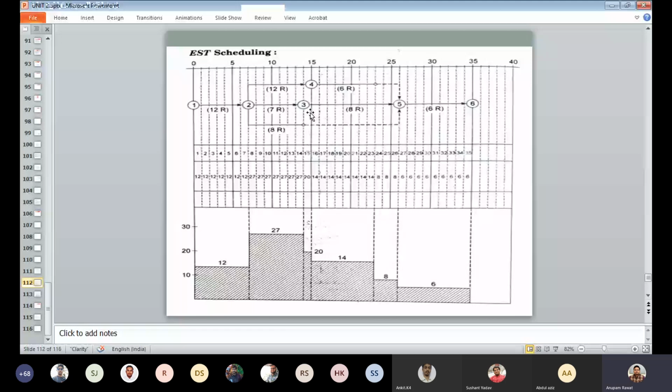Okay, means for activity 2-4 we require 12 resources, and for activity 3-5 we require 8 resources on 14 to 15 days, 14 से 15वें दिन के बीच में. सो 12 plus 8 it becomes 20 resources, मतलब एक दिन हम 20 resources ले आएंगे. Okay, so after 15 days activity 2-4 is also completed.